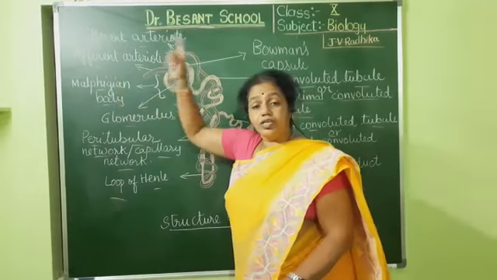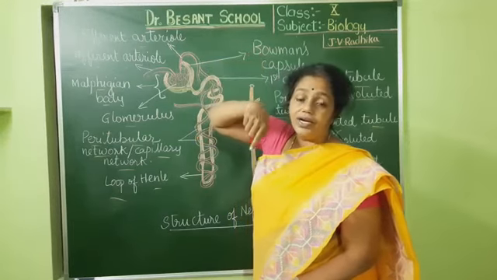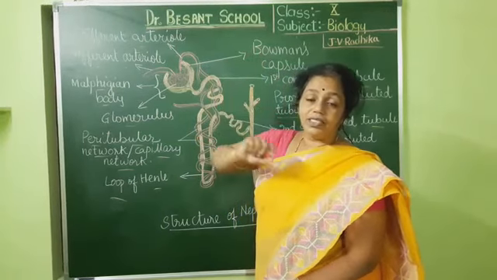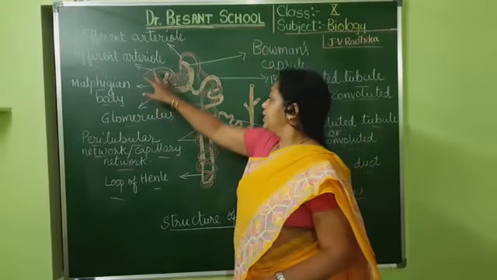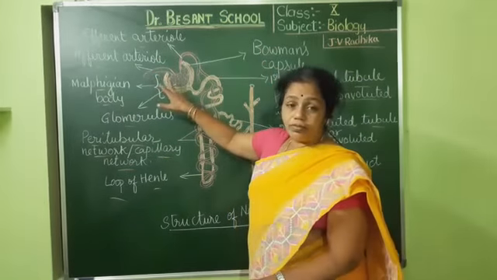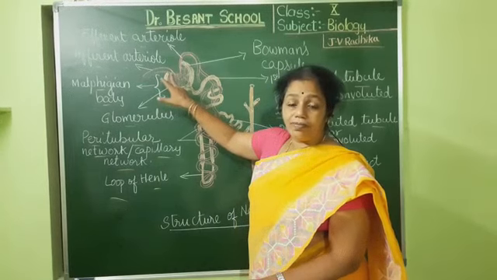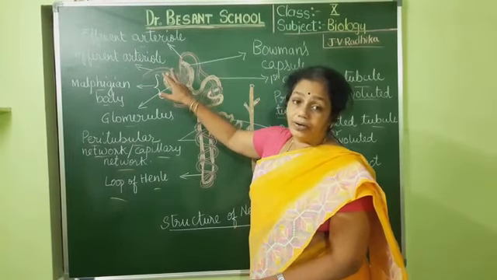This arteriole is a branch of the renal artery. It branches out into many arterioles, and one such branch enters the Bowman's capsule and forms a fine network of capillaries called the glomerulus.